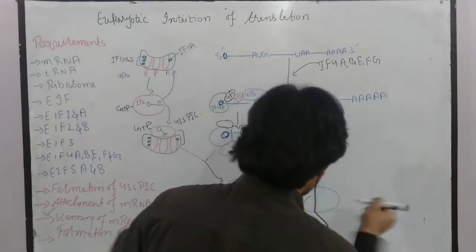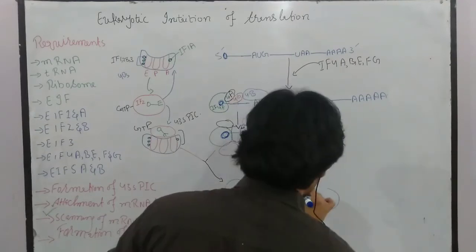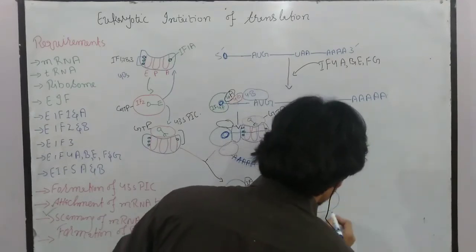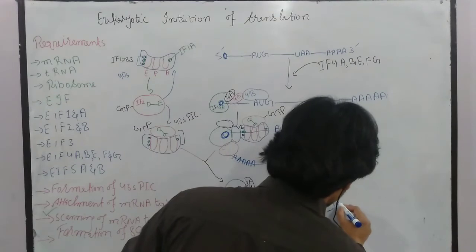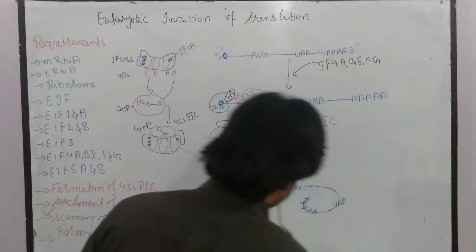Now this is the start codon, AUG, and this is the stop codon UAA. These are the polyadenylation area.